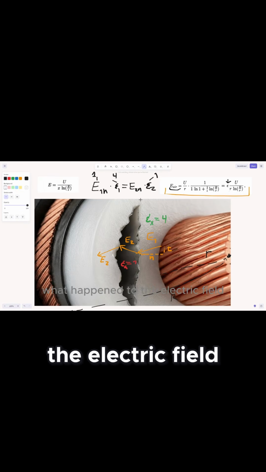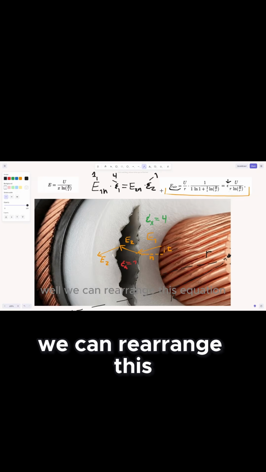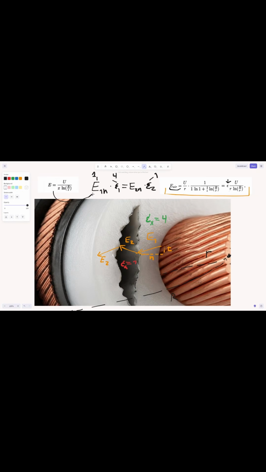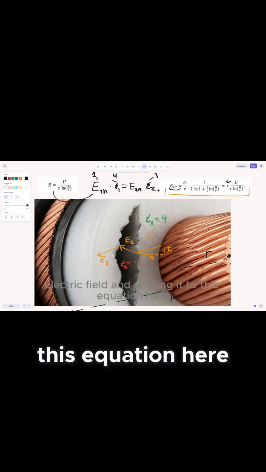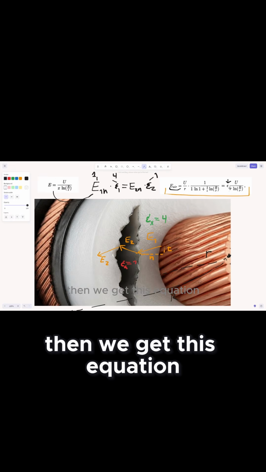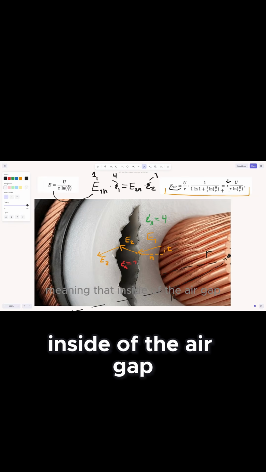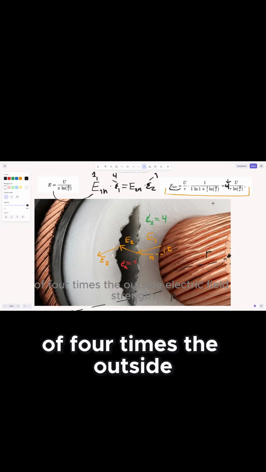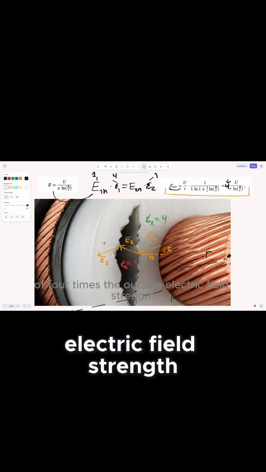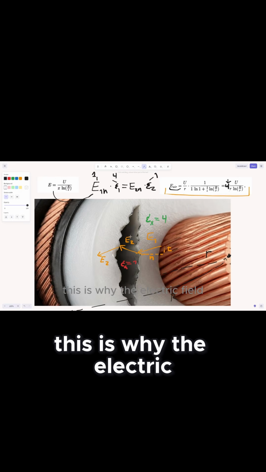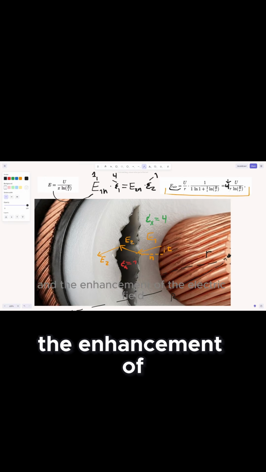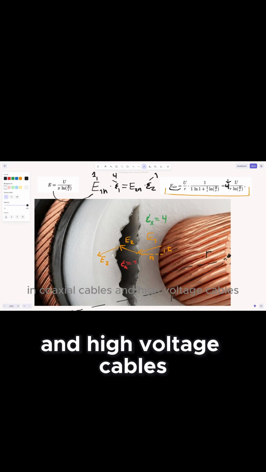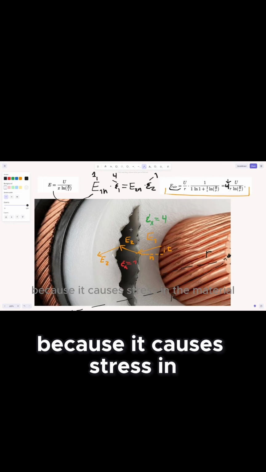So what happened to the electric field inside of the air gap? Well, we can rearrange this equation, and by knowing the actual electric field and relating it to this equation here, then we get this equation, meaning that inside of the air gap, we would actually have an increase of 4 times the outside electric field strength. This is why the electric field and the enhancement of the electric field because of cavities can be so dangerous in coaxial cables and high voltage cables, because it causes stress in the material.